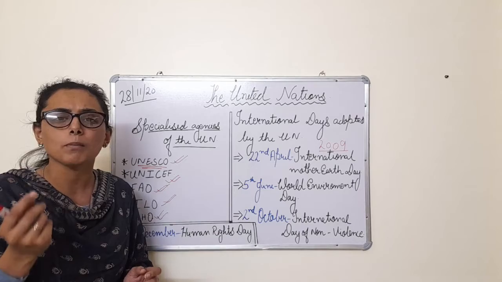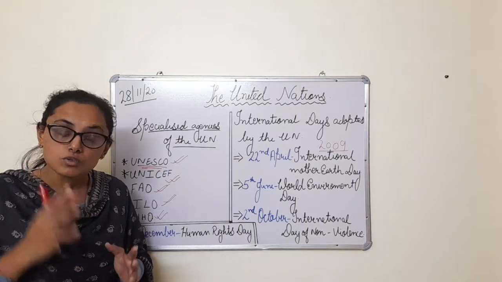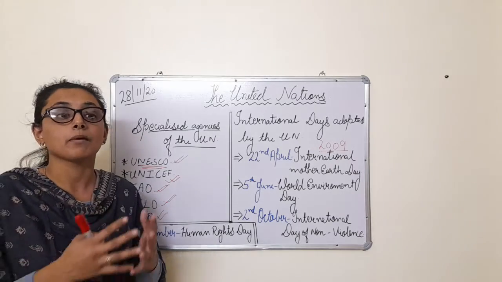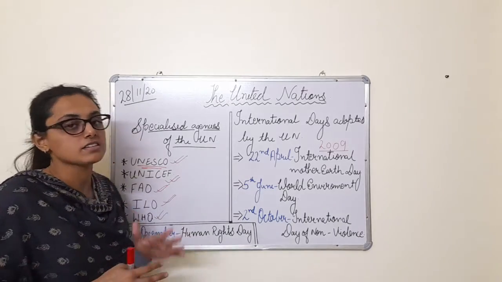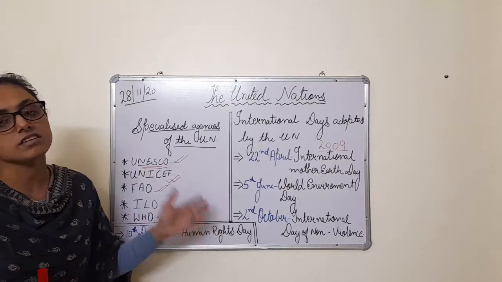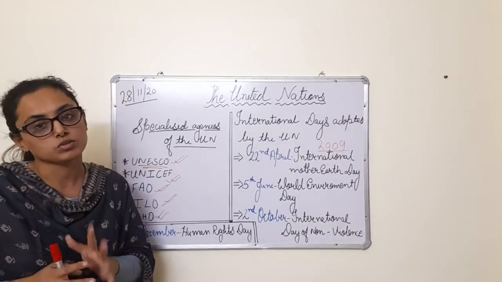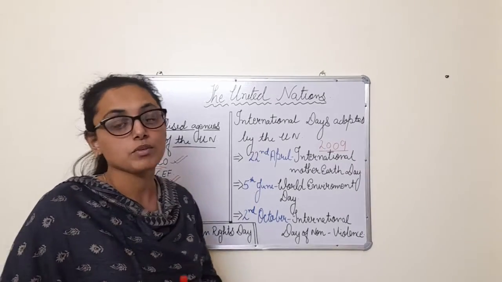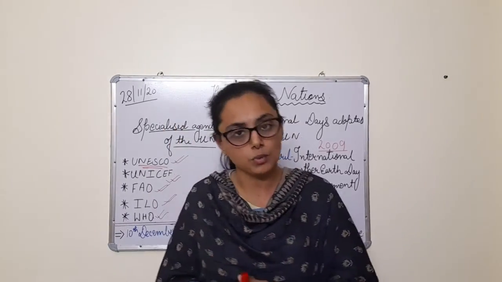What are the normal rights that we should have? So, just to create awareness among the normal people about their rights, 10th December was taken into account that this day will be adopted as Human Rights Day all throughout the world. These are the few important days which are adopted by the UN.